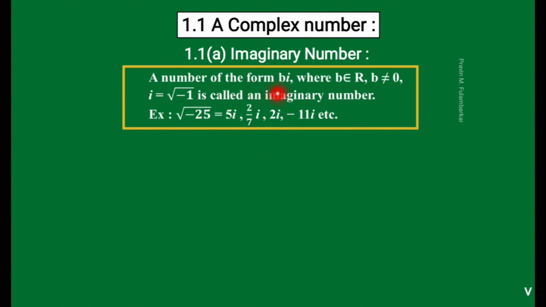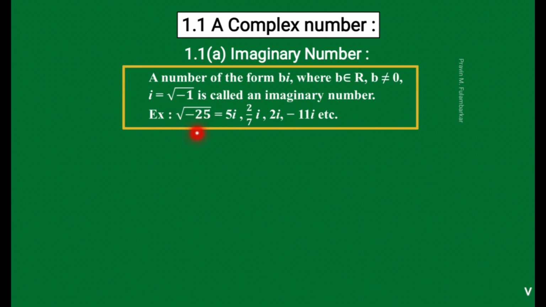A number of the form bi, where b belongs to R, b not equal to 0, and i equals the square root of minus 1, is called an imaginary number. Why b not equal to 0? Because when b equals 0, the scalar multiple of any number is 0, so that number becomes 0, which would be meaningless. So the number is of the form bi. Suppose b is 2, we write 2i. 2i is an imaginary number.